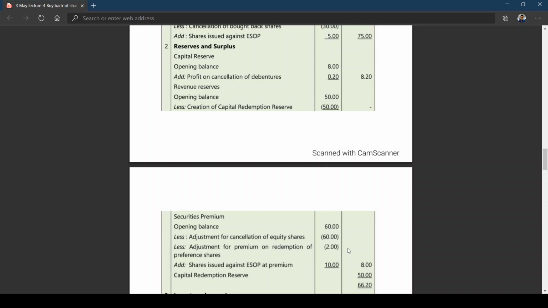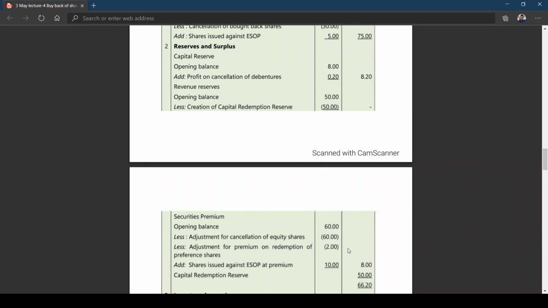Okay. Now security premium opening balance. I think you recollect your notes, my dear friends. Group 1. I've already given notes about how to use premium on redemption of preference shares. It was there in the study material. Now security premium opening balance 60 lakhs. Less adjustment for cancellation of equity shares 60 lakhs. Less adjustment of premium on redemption of preference shares 2 lakhs.